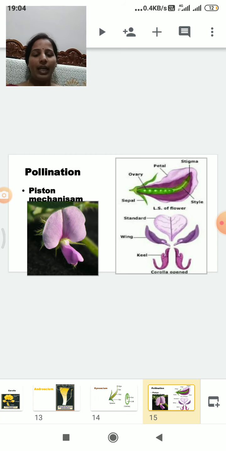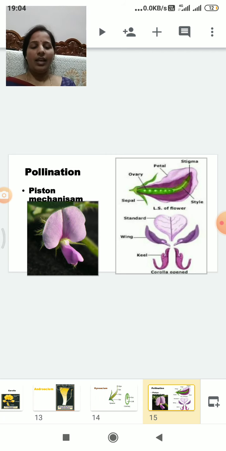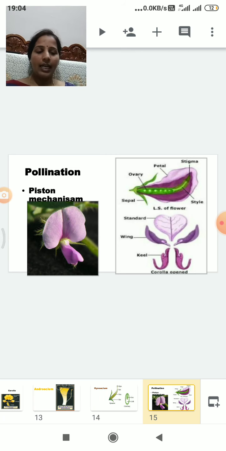So pollen attaches to the lower part of the insect, and when the insect visits another flower, the lower part of the insect touches the stigma and pollination occurs. As the insect flies away, wing petals and keel petals come back to the original condition. This method of pushing and coming backwards is called piston mechanism.